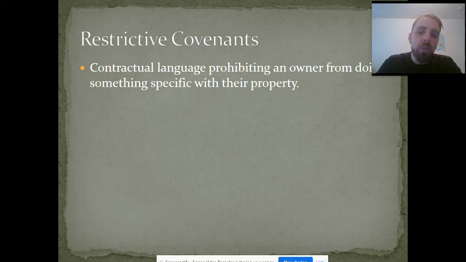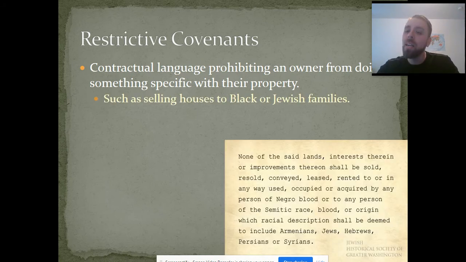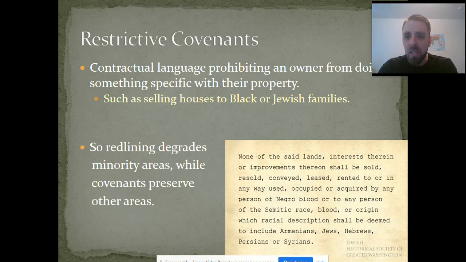And we also had things like restrictive covenants, which again, think about this as past and present discrimination, where contractual language that prohibits an owner from doing something very specific with their property can be inserted into any type of sales contract. So I might buy a house in a part of Chicago, but in order to buy that house, I need to agree to a restrictive covenant that I will never sell that house to people of a certain racial, ethnic, or religious background. So the way that you should think about this is that redlining has served to really degrade what used to be minority areas, keep them as segregated areas, whereas restrictive covenants have preserved what were generally white areas.